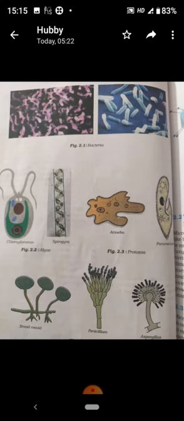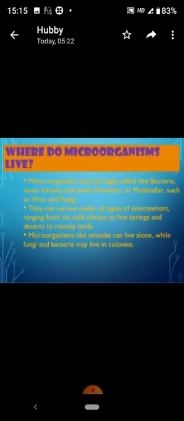Now, where do these microorganisms live? Microorganisms may be single-celled like bacteria, algae, protozoa, or multicellular such as many algae and fungi. Microorganisms live in all types of environment. They live from ice cold climate to hot springs, and deserts to marshy lands. Everywhere we can find microorganisms.